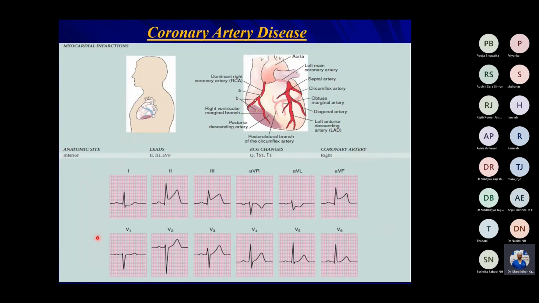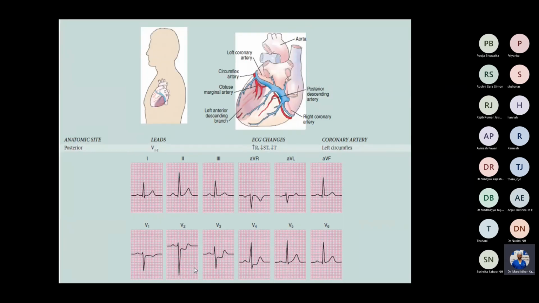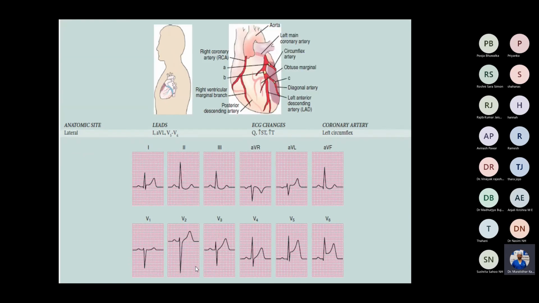In inferior infarction, it is lead 2, lead 3, and AVF, and the right coronary artery is the culprit. If it is posterior infarction, you will see ST segment depression in V1 and V2, and the left circumflex artery is the culprit.